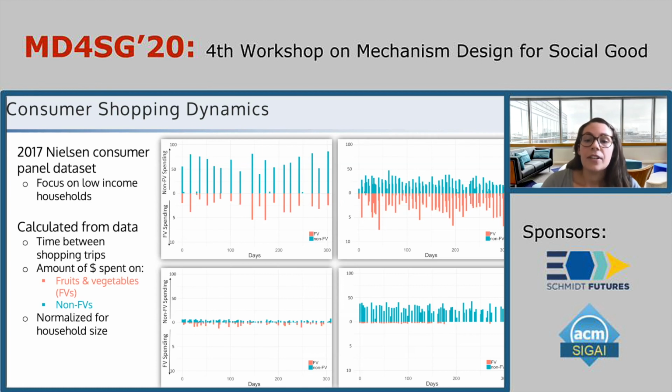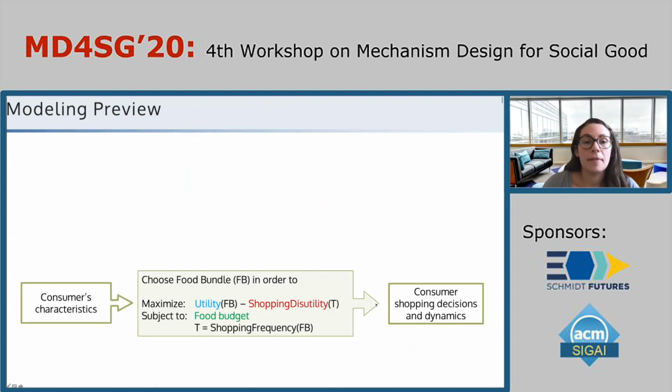We assume that for each household, their decision about how many fruits and vegetables to purchase versus other foods, as well as their shopping frequency, is determined by solving their own personal optimization problem. Every household has a unique set of characteristics that play into an individual optimization problem, where every household needs to choose what food bundle to buy at the grocery store in order to maximize the utility that they get from that bundle, minus their shopping disutility, which stems from their shopping frequency.